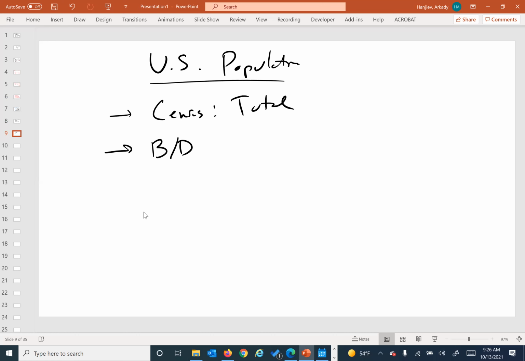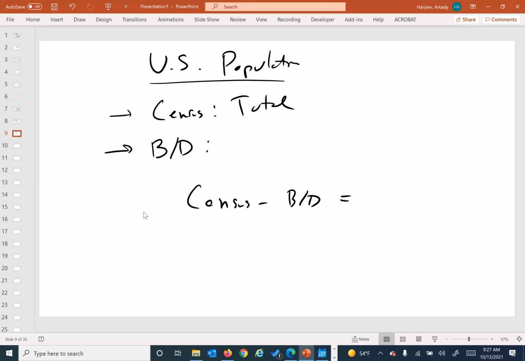Births and death rates are pretty easy to calculate real quick here, right? The hospital keeps track of those, the funeral homes keep track of those, right? Those are good numbers here. And so births and death rates are good. And so if you take the census data and you subtract the birth and death rates, what do you have that you did not know before?